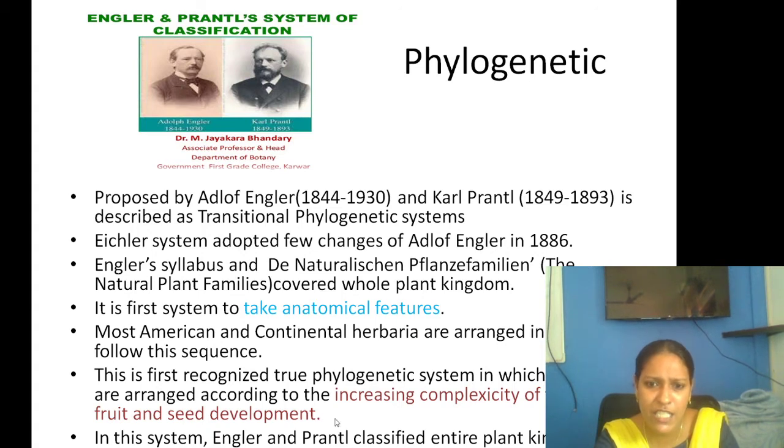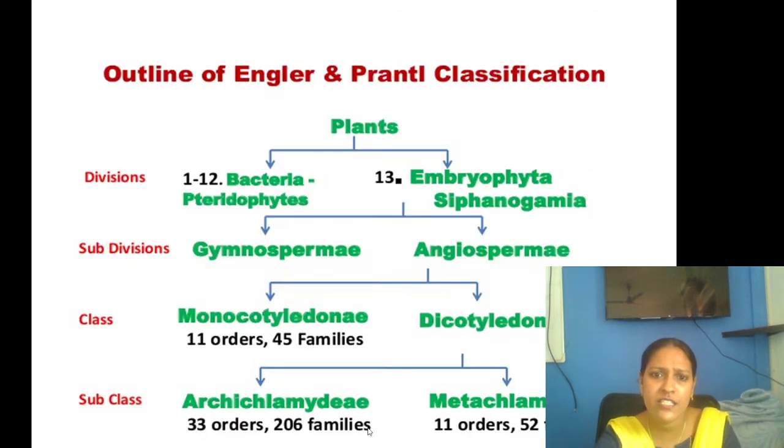In this system, Engler and Prantl divided the plants into 13 divisions. Divisions 1 to 12, from bacteria to pteridophytes, are the lower divisions, and the highly advanced one is the 13th division, Embryophyta. Embryophyta has been classified into gymnosperms and angiosperms, and angiosperms are again classified into monocotyledons and dicotyledons, and dicotyledons are again divided into Archichlamydeae and Metachlamydeae. This is the way they classified the divisions, with the highly advanced Embryophyta having gymnosperms and angiosperms as subdivisions.